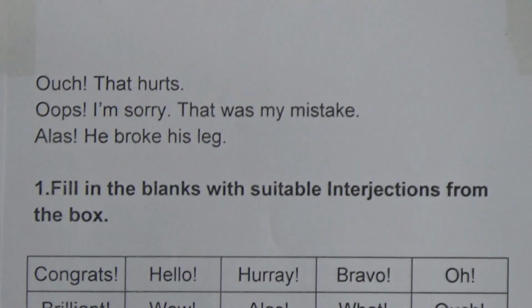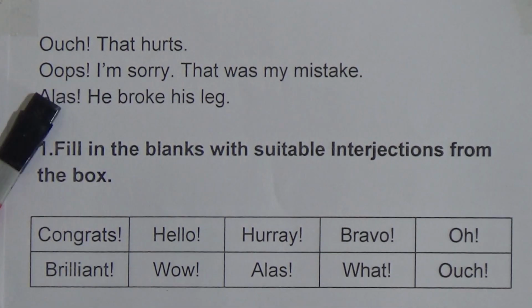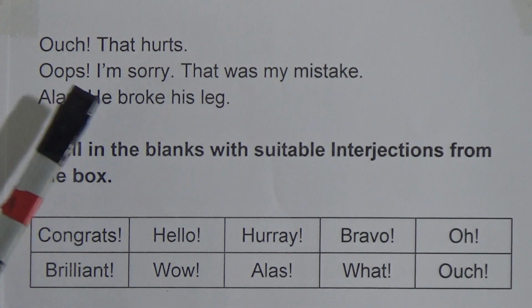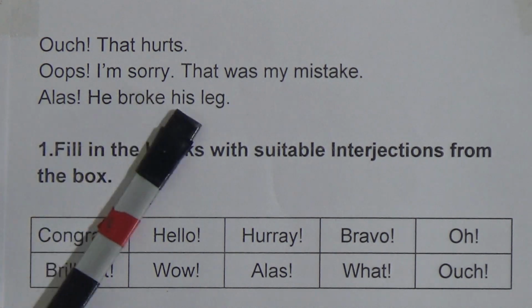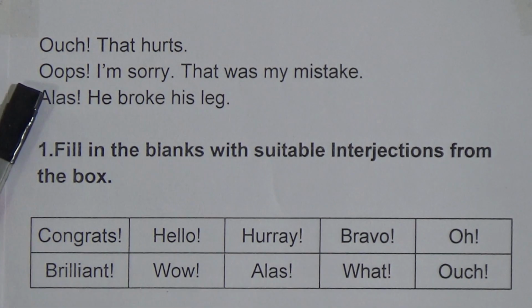Now look at this example, ouch, that hurts. So whenever you get hurt, you will use this exclamation like ouch. Oops, I'm sorry, that was my mistake. We can also use oops to show our sadness. Alas, he broke his leg. So those are the interjections, and those are the words we use to show our strong sense of emotion, that means a strong sense of sadness, like alas, ouch, oops, etc.